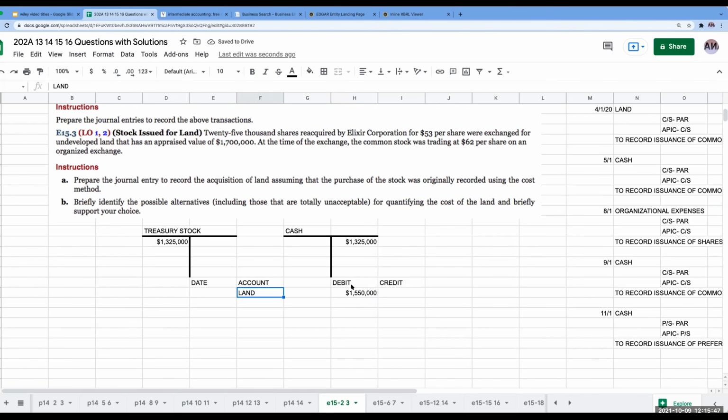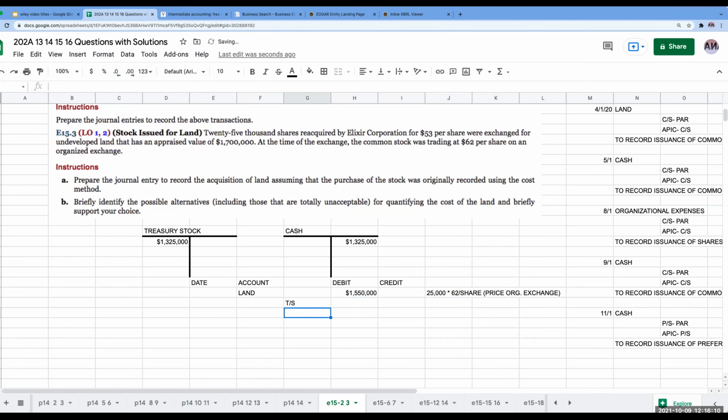So that's going to be the value of my land, or this is going to be 25,000 times the $62 per share price on the organized exchange. So right over here, we've got our land at 1,550,000.